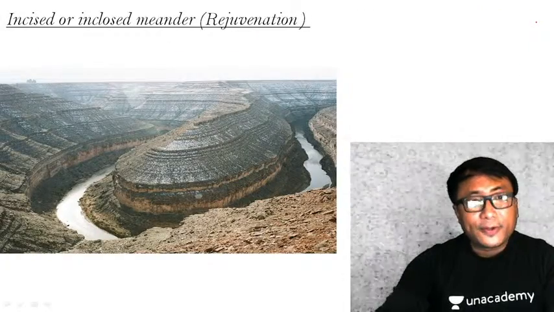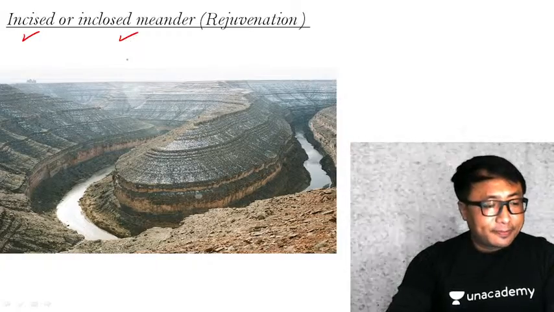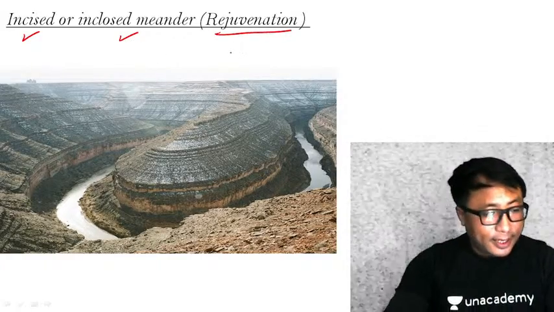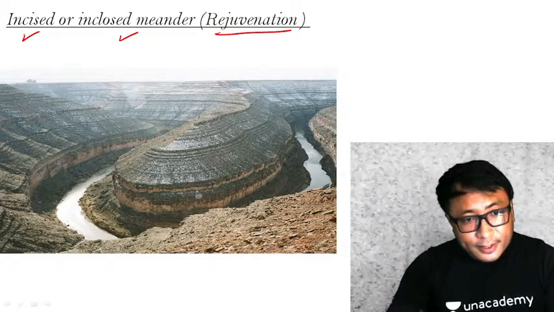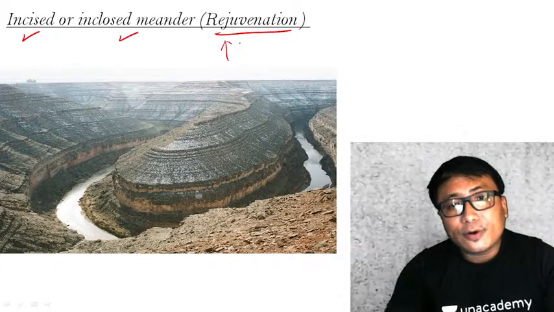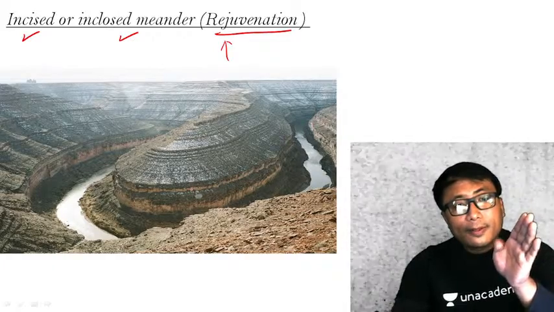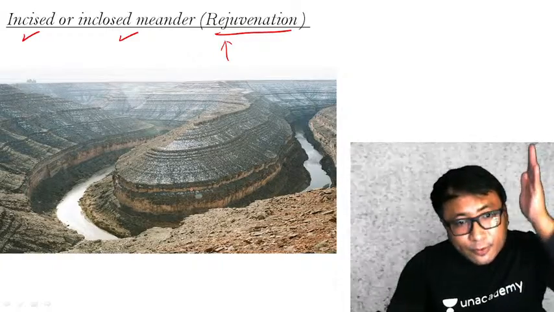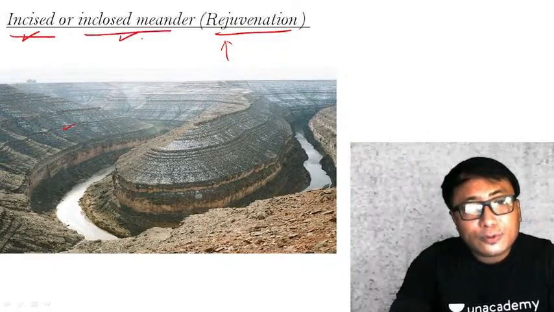Okay, meandering. Now, what is this incise and enclosed meandering? Now, I have given you an example of river rejuvenation. Now, similarly, when a river is flowing in the form of a meander, and if there is a river rejuvenation of the river which is flowing over this meander, then what will happen? More cutting will take place, means valley deepening will take place. Such a valley deepening of the meander is known as incise or enclosed meander.